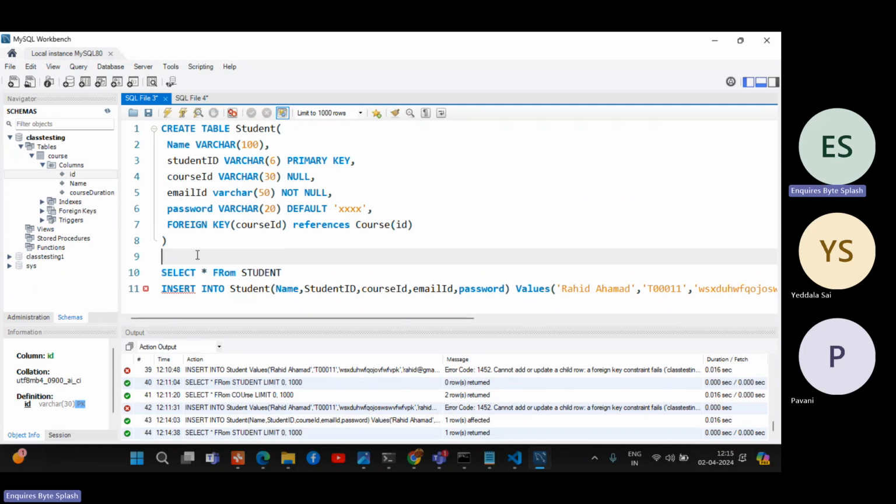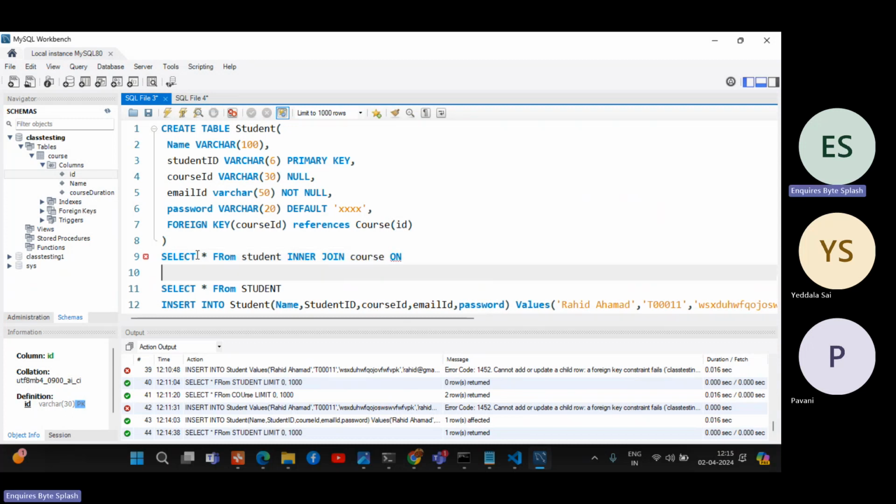So now let's see. If I want to join two tables, I will add inner join, right? So let's see. Select star from student inner join course, right?